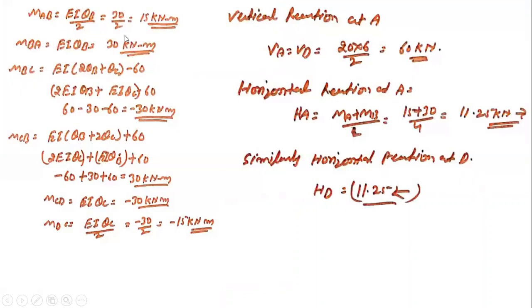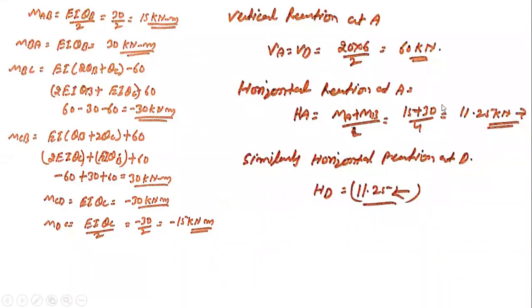Fine. So MAB comes out to be 15 kilonewton meter, MBA 30 kilonewton meter, MBC minus 60, or you can say solve it and you will get minus 30 kilonewton meter, and so on. All the values you will get, and after knowing the values, you need to calculate vertical reactions. So VA and VD will be equal to WL by 2 only. So that's how you can solve it.